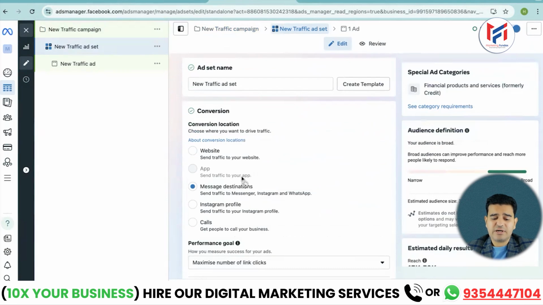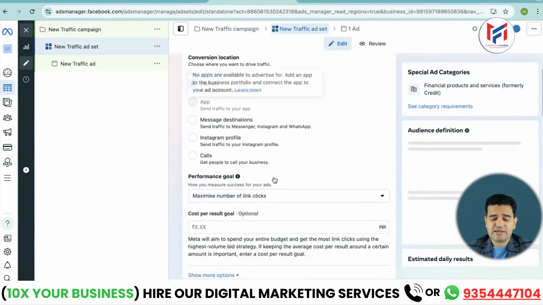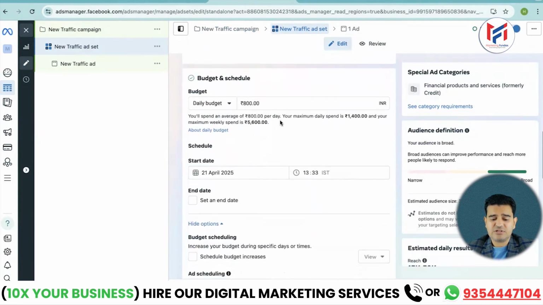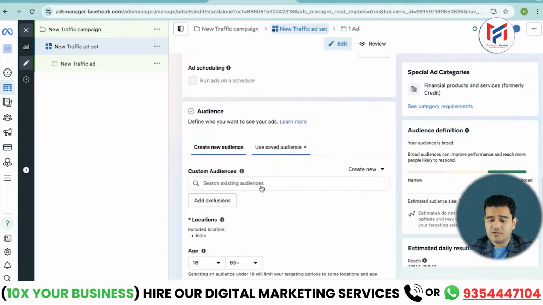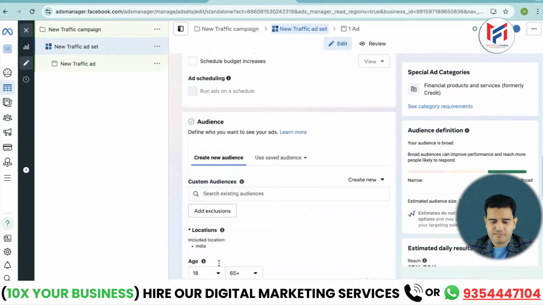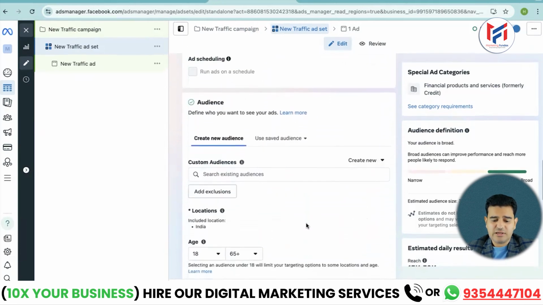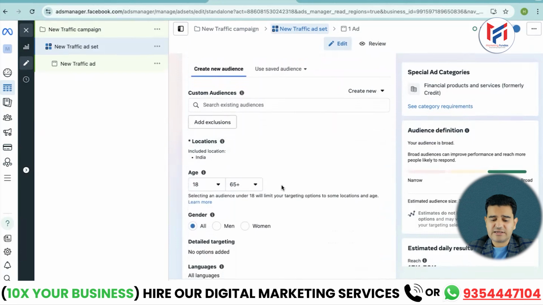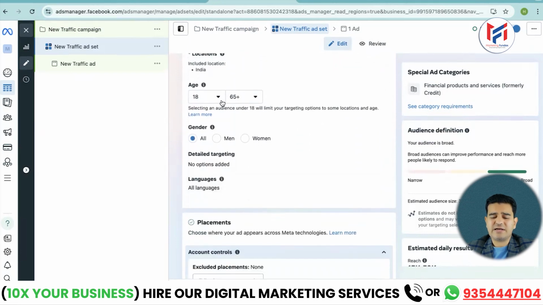After clicking next, it's a traffic ad. We need to take them to the website. And then here you set your bidding, and you also set your budget, etc. Now the audience section that is appearing here. What do we need to do here? We have to create our audience. I have selected the location, and whatever your age criteria is, select that.